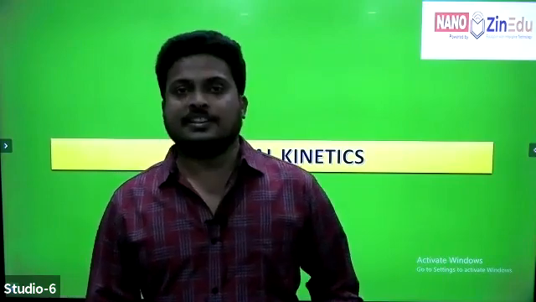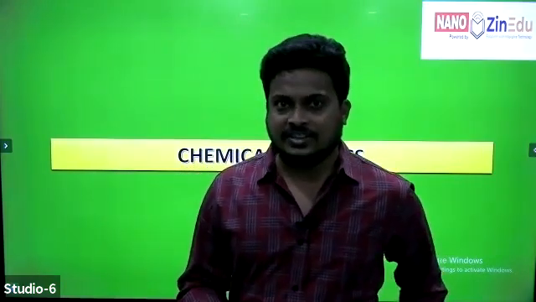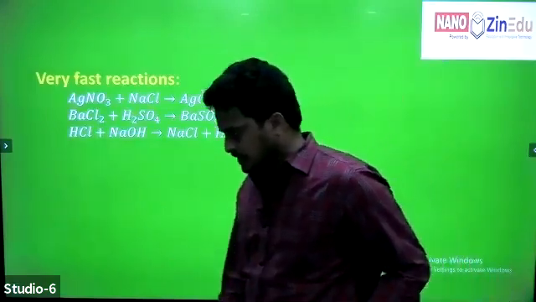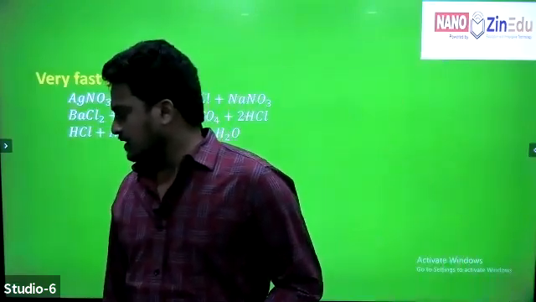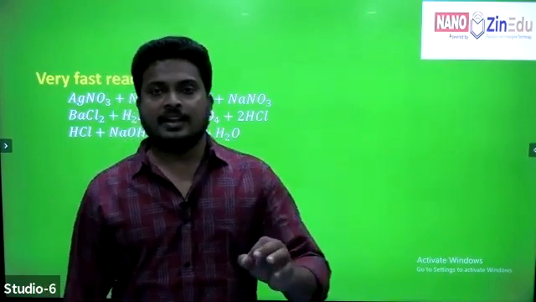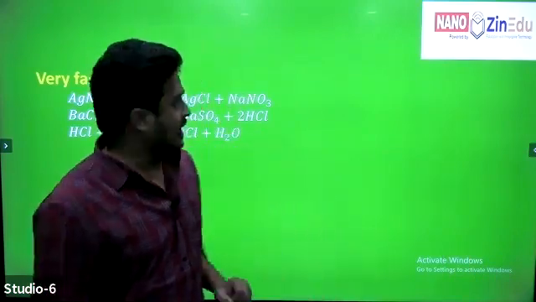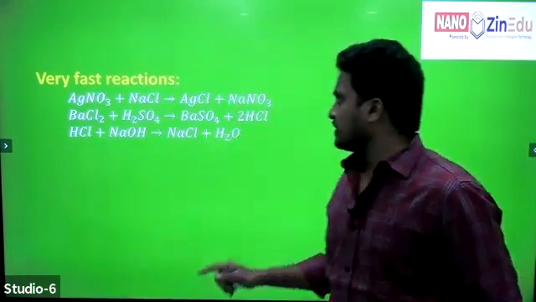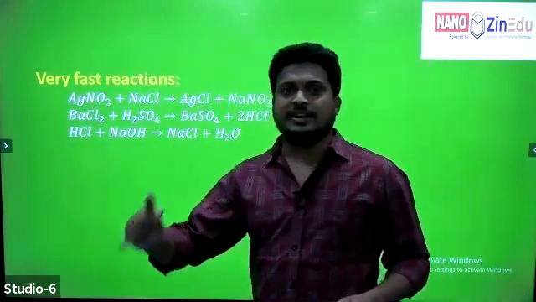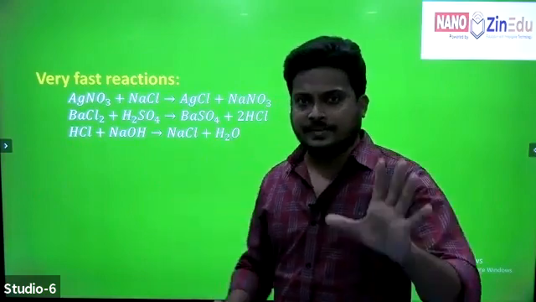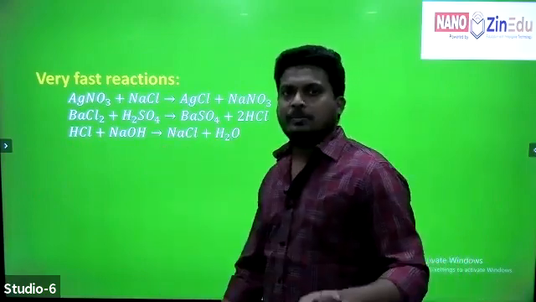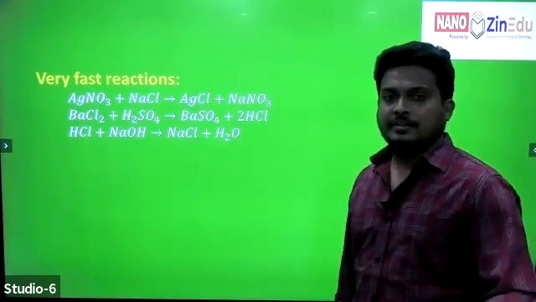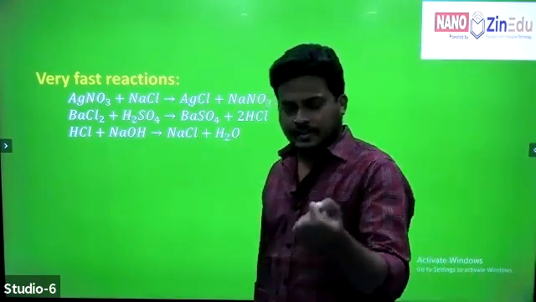Based on the velocity or speed, chemical reactions are of three types, of which the first one is very fast reactions. These are chemical reactions which are completed within a fraction of a second. They take very little time to complete.